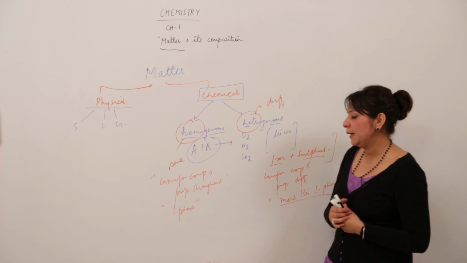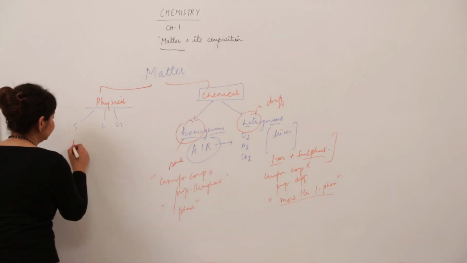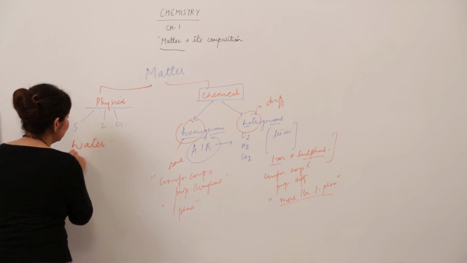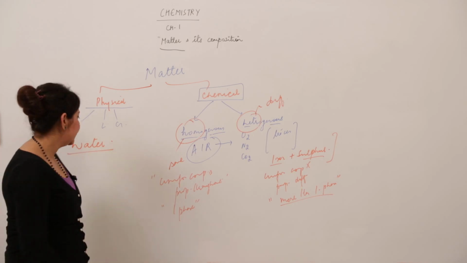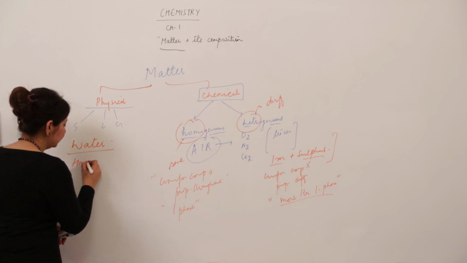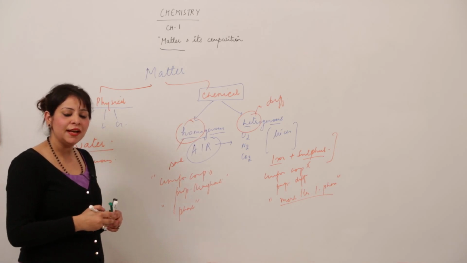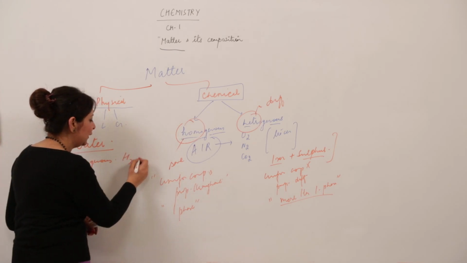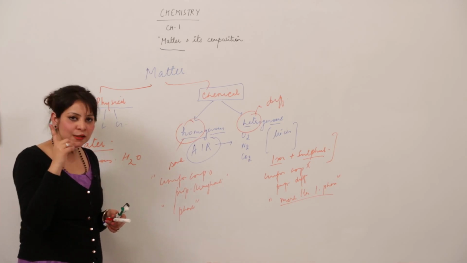Few more examples I am putting up for you. For example, we have water. So how will you classify water, as homogeneous or heterogeneous? Yes, it will be homogeneous. From wherever you pick the sample, the water will exhibit the same properties, though it contains hydrogen and oxygen atoms. But still, the properties, composition, and the phase are the same, and the phase is one.